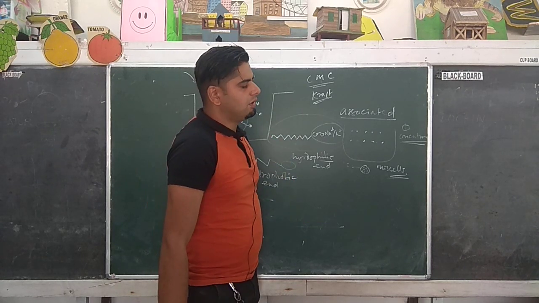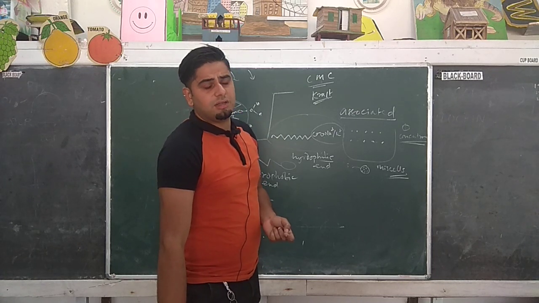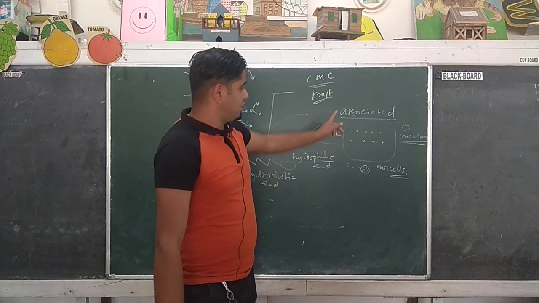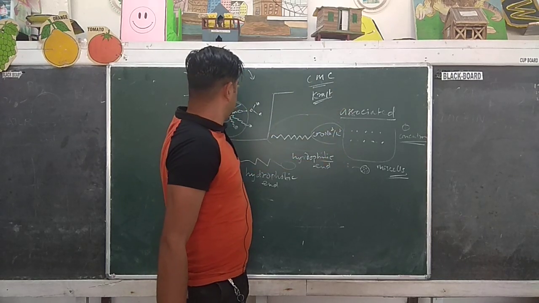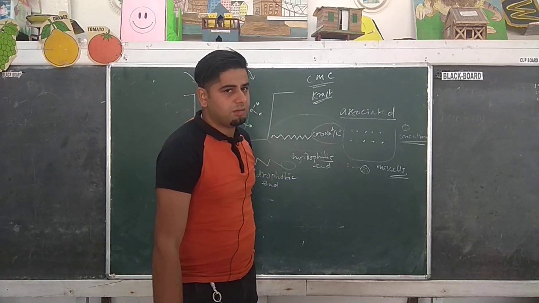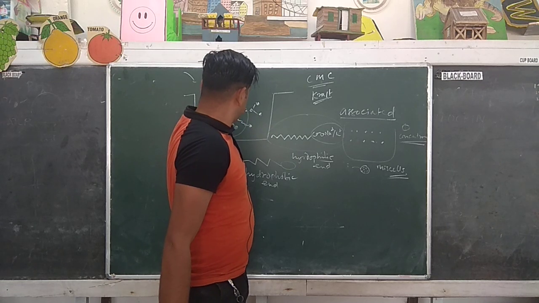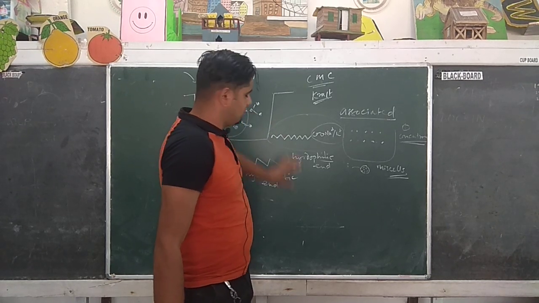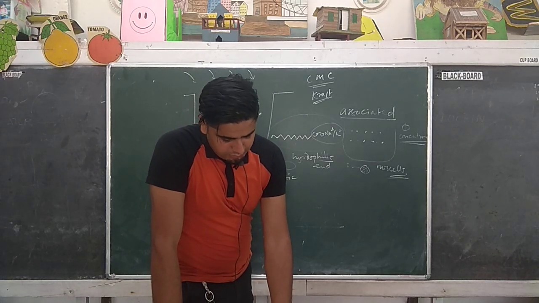Second, macromolecular: a single molecule itself is in the range of colloidal particle. And the last one is associated colloids: smaller molecules, above a certain concentration, form an aggregate within the colloidal range. This is called micelle. Got it? So I have given you an idea about the soap molecules and the cleansing action of soap.